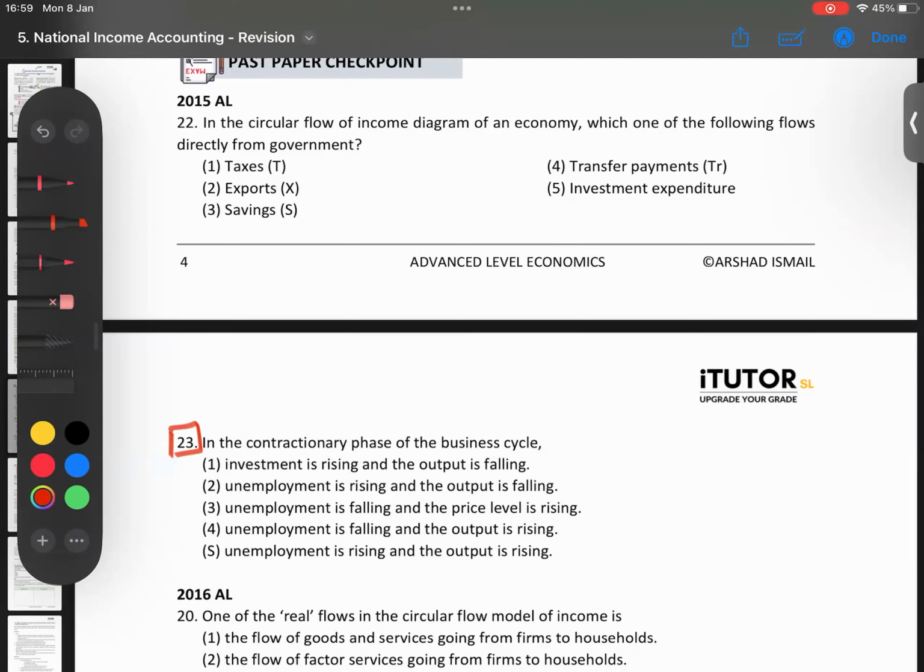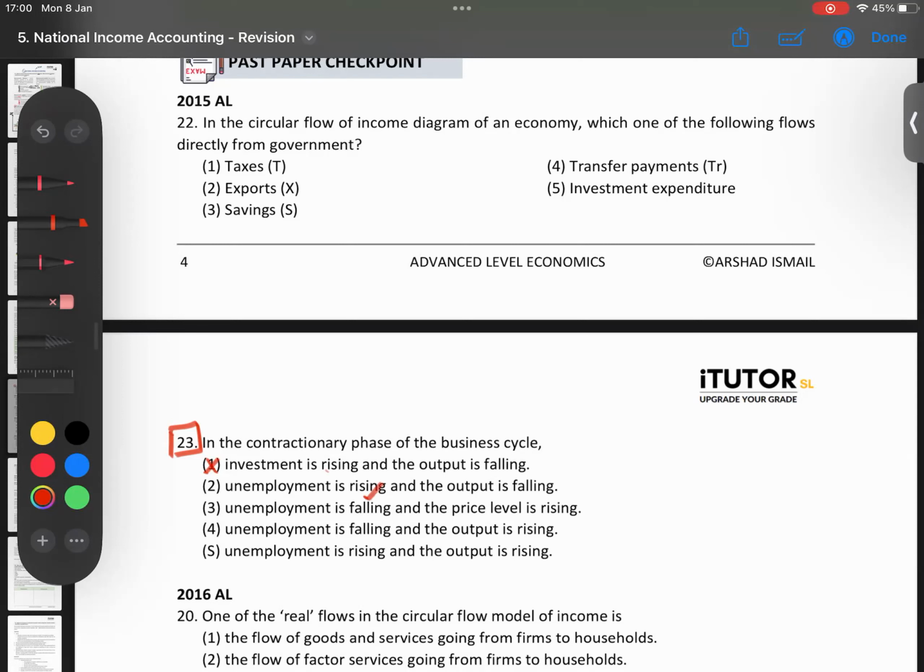Okay, right. I've got almost 45 answers on my chat box. There are a few people without answers. That's okay. So we'll look at this case. What happens? Can we say investment is rising? No. In a contraction phase, my demand is falling. Firms are cutting down production. Investment comes down. Wrong. So first answer is gone.